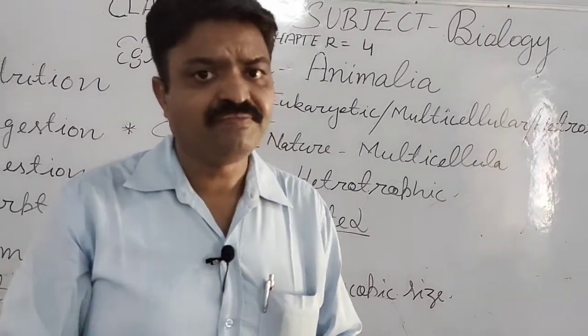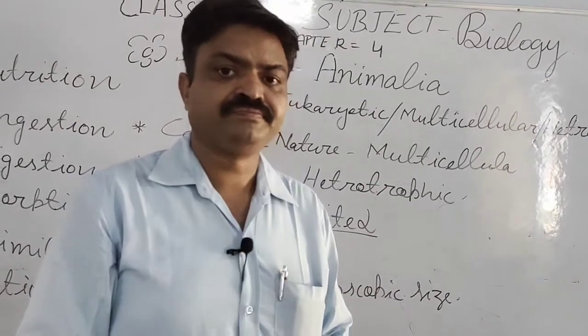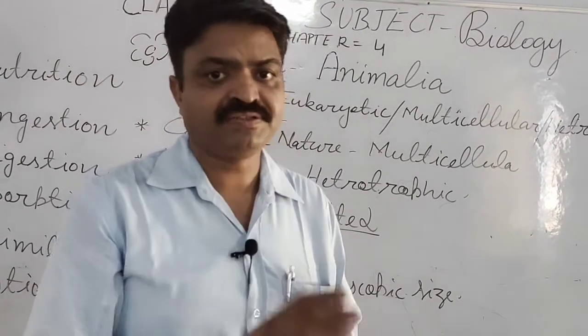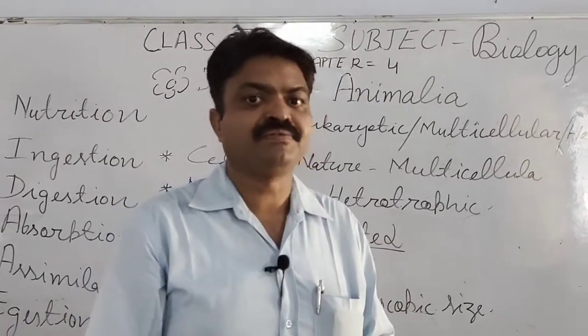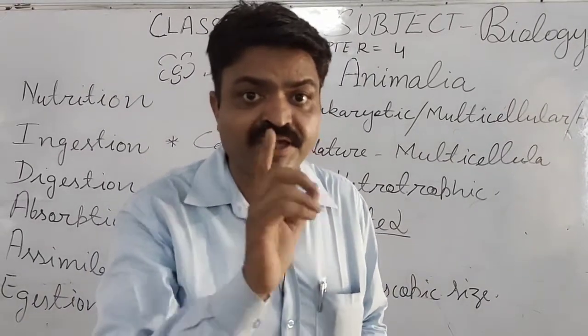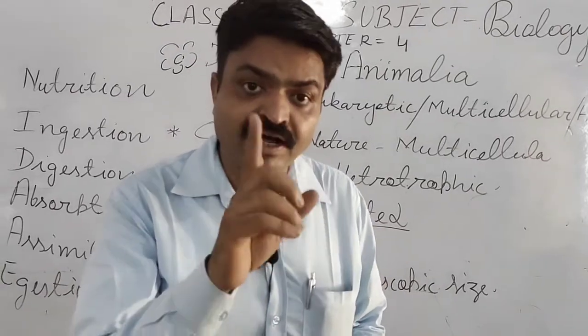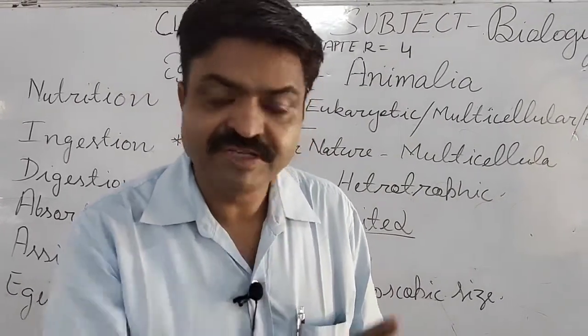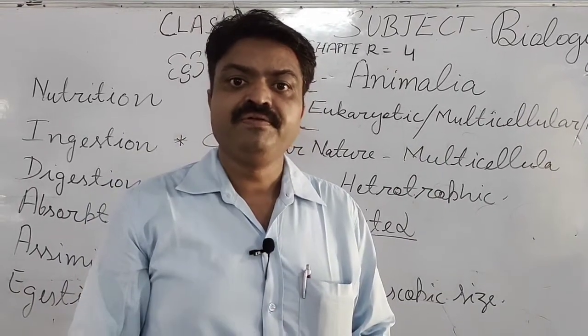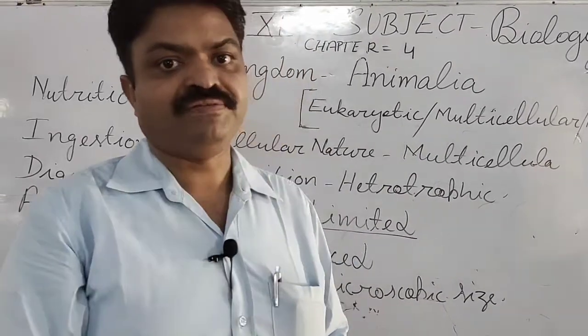Generally they have bilateral symmetry, but in some cases they also have asymmetry, means they don't have symmetry, or radial symmetry.